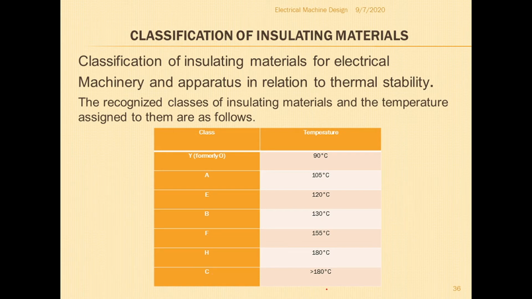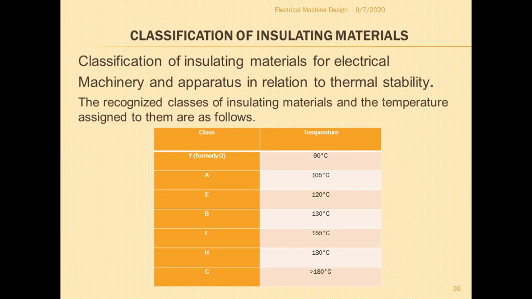That means insulating materials which withstand above 180 degrees centigrade are classified into class C. Insulating materials which can withstand temperatures from 155 up to 180 degrees are under class H. So these are the classifications of insulating materials based on their temperature withstand, or thermal stability.